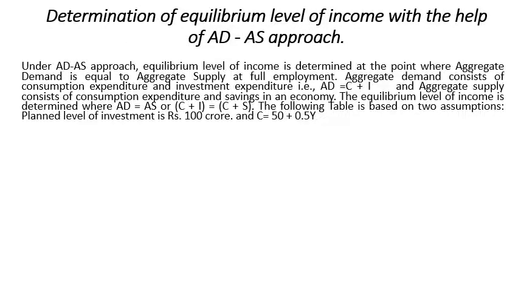Under the aggregate demand and aggregate supply approach, the economy gets equilibrium when aggregate demand is equal to aggregate supply. That means the equilibrium position for determining income and employment is possible only when the aggregate demand of the economy is equal to aggregate supply.